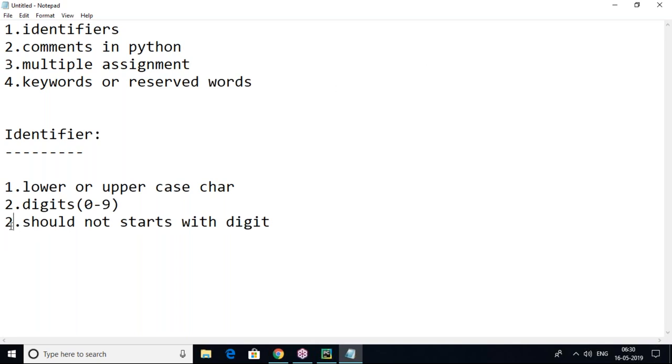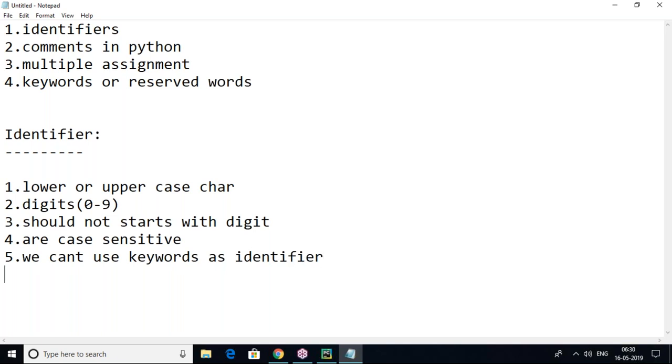Next, identifiers are case sensitive. Case sensitive means that the way you define the identifier, the same way you have to access it. Next, we cannot use keywords as identifiers. Next, an identifier allows underscore.